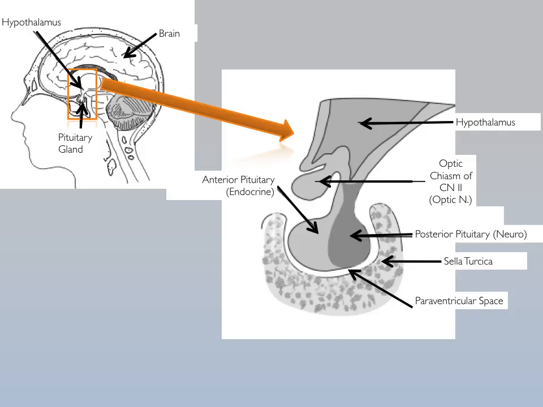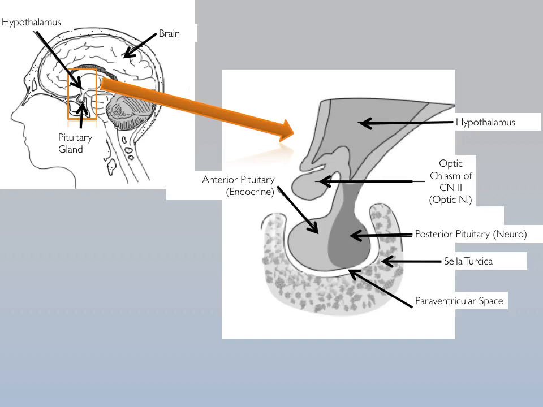Now, when we look at the schematic of the pituitary, it is a bulbous stalk of secretory tissue, a combination of glandular secretory tissue in the anterior part and neural secretory tissue in the posterior part. The posterior part is predominantly neural axons with axonal terminals at the very end surrounded by capillary beds.